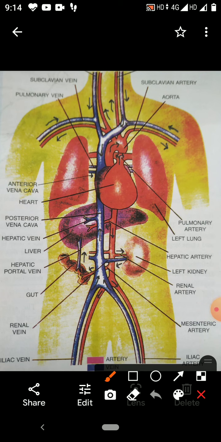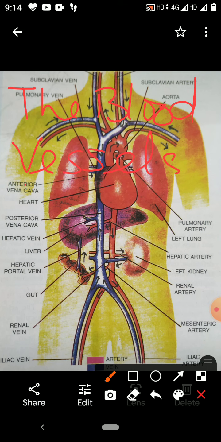You have to study the blood vessels. What are the blood vessels?